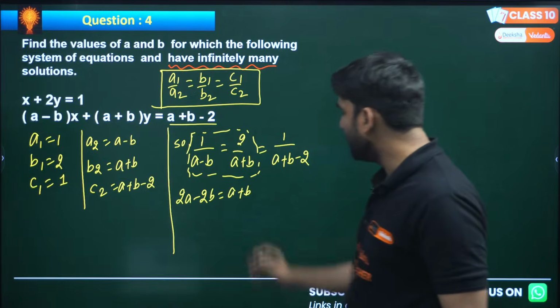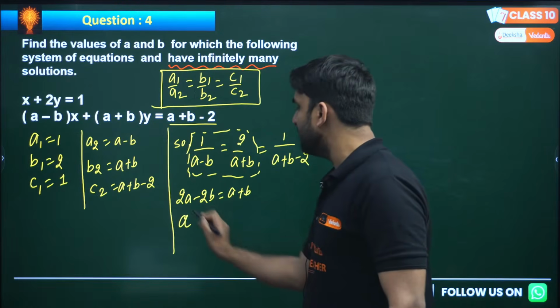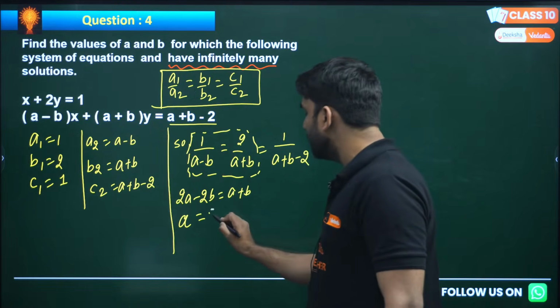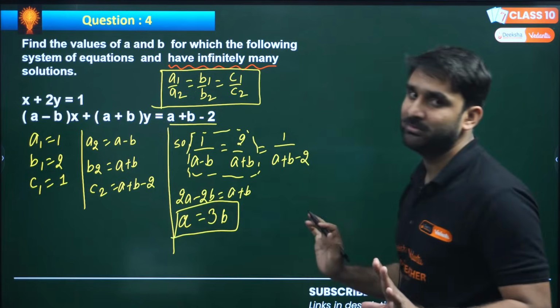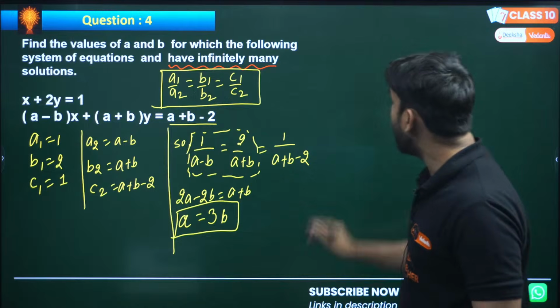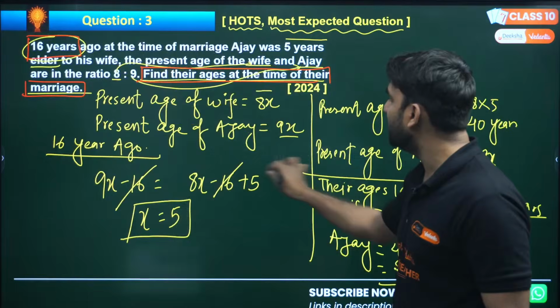This is all about a will go there and 2b will come here. So a will be there, 2a minus a, and minus 2b will go there. So this is 3b, because minus 2b plus b will be 3b. So a is equal to 3b, my dear. We got a situation. Now we can take any other, we can take this and this, third, my dear,